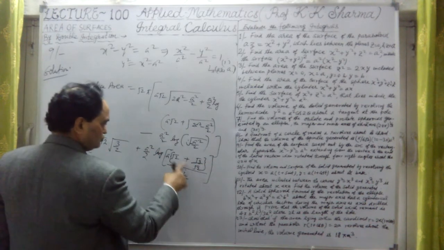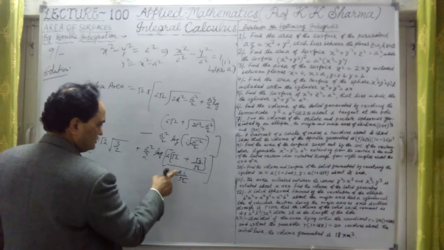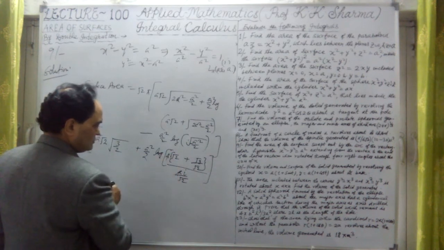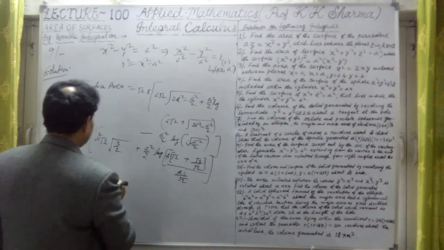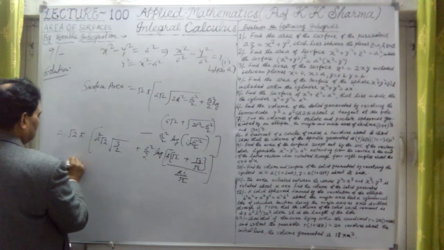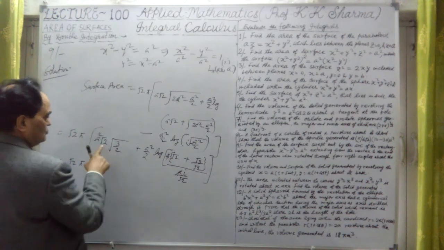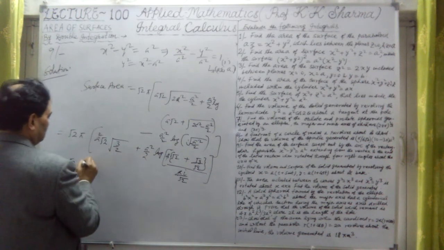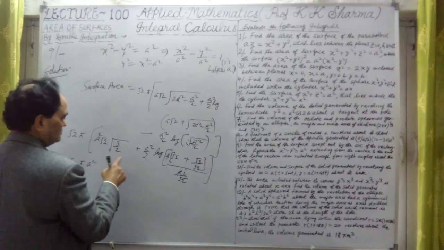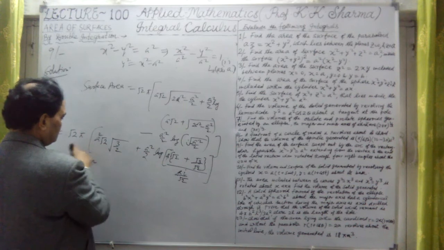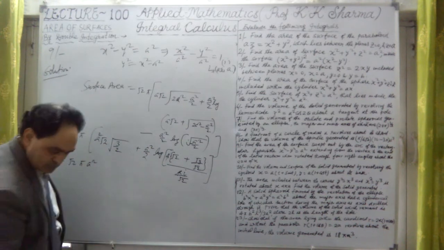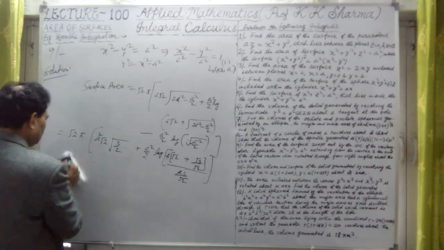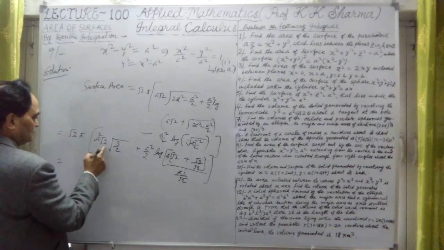So this root 2 means 2 root 2, a cancelled out here, so that means this is root 2 into pi, and a square we can take now outside. This is under root 2 pi a square, this is root 2, and root 2 if I take outside, it will be 2 only.